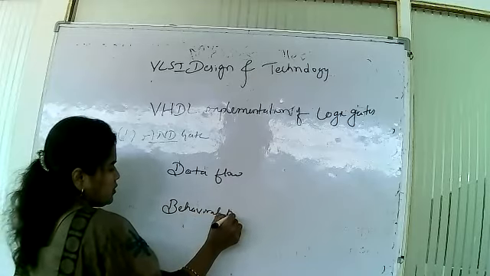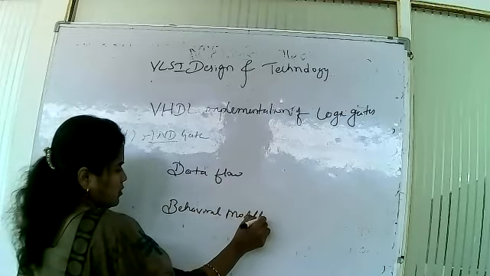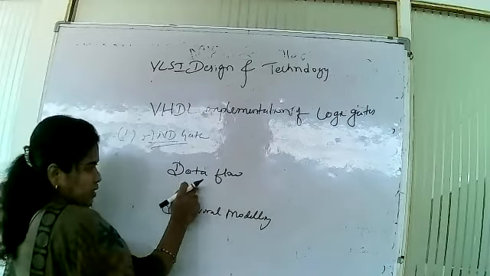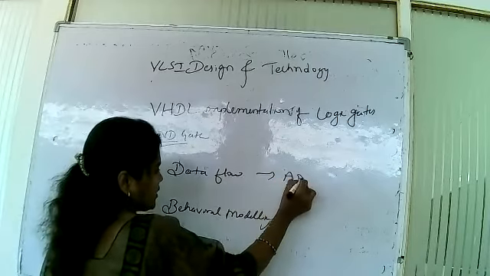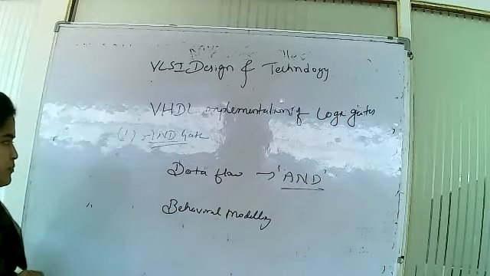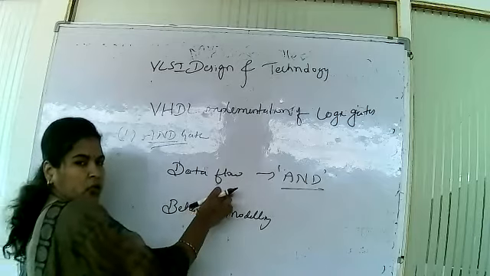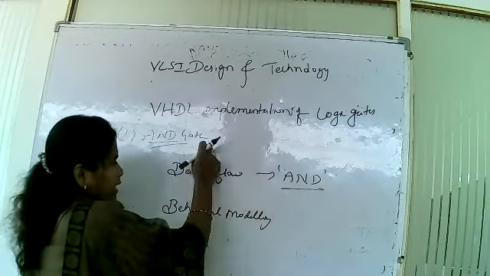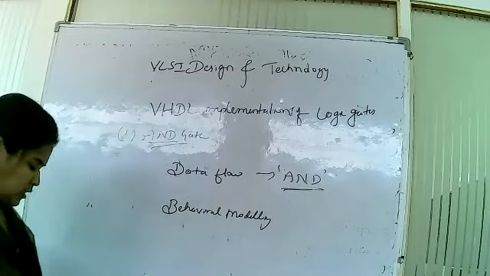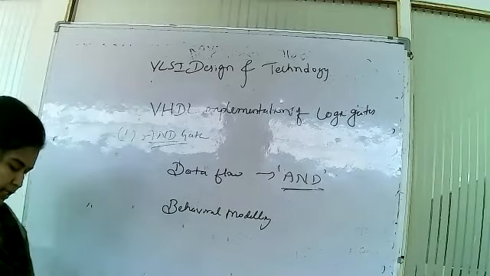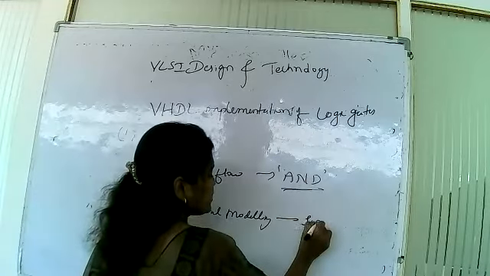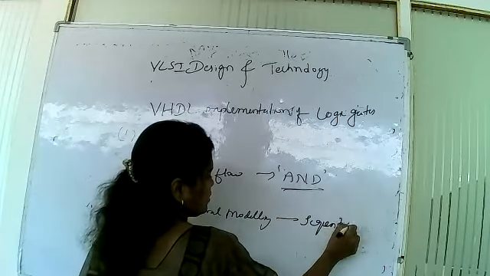If you want to write the AND gate program with the help of data flow, then you use AND as the operator. In data flow modeling, for the AND gate, AND is the operator. But when you write behavioral modeling, you write sequential statements.